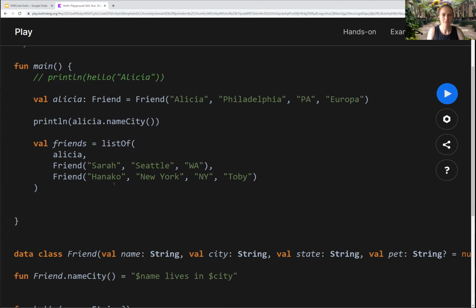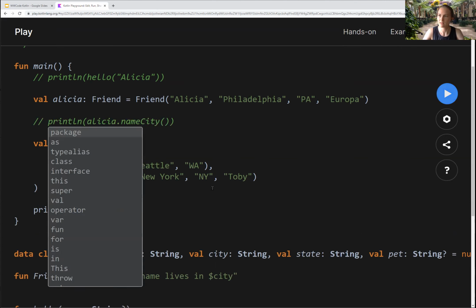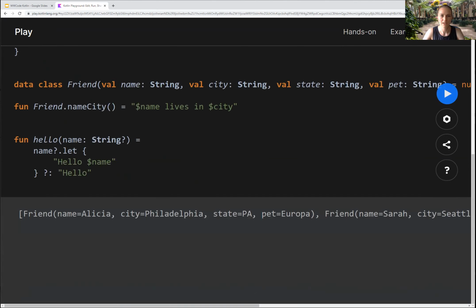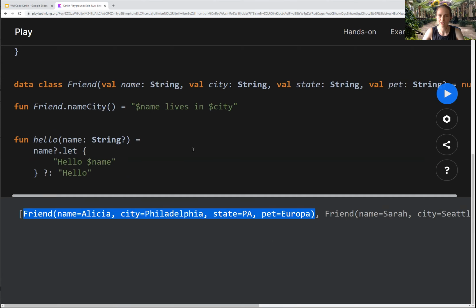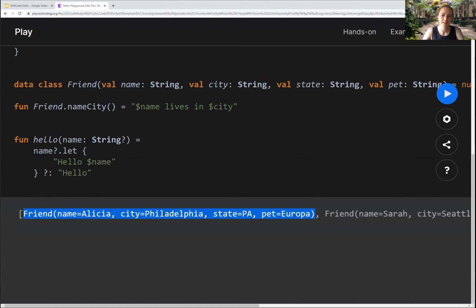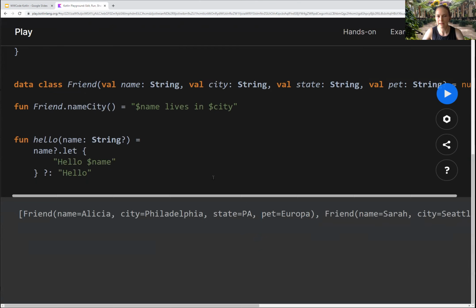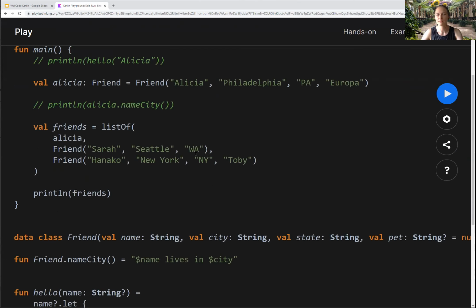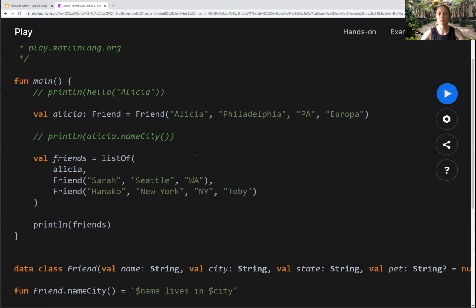Okay, so we have friends, and I can print my list of friends. And I'm going to get rid of these print lines because they're going to get kind of messy if I keep them up. So I have this list of friends, and it prints out the friend object that I created. But I don't really want a list. I actually want a map from the friend name to the friend object, because I'm going to be looking up by name and I don't want to have to do a search through a list. So how am I going to do that?